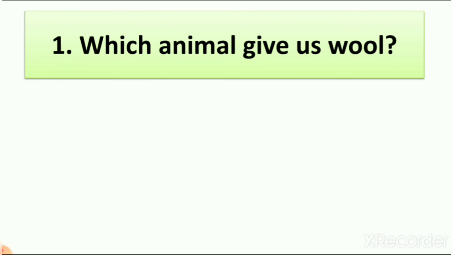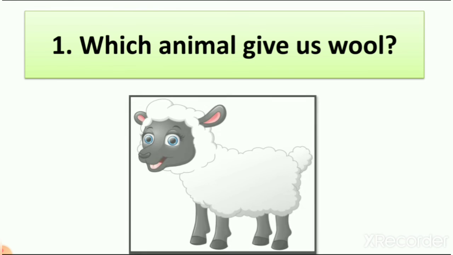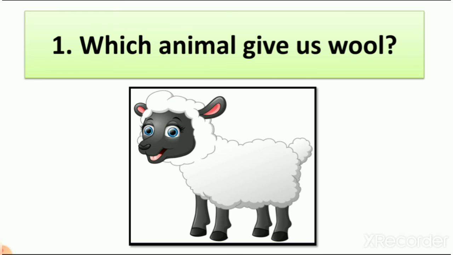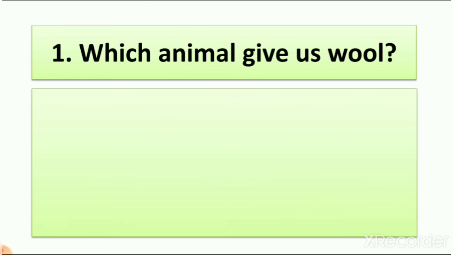Which animal gives us wool? As we know, we get wool from an animal, and which animal is it? We get wool from the hair of the sheep, and sheep is an animal. Here you can see the picture of a sheep. It looks like a goat but it is a sheep. So I write the answer here.